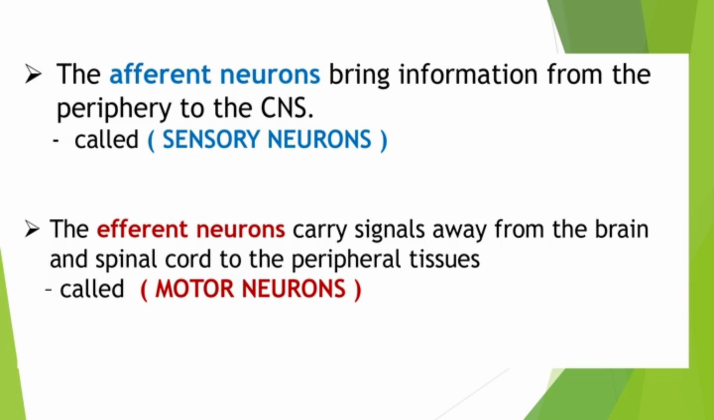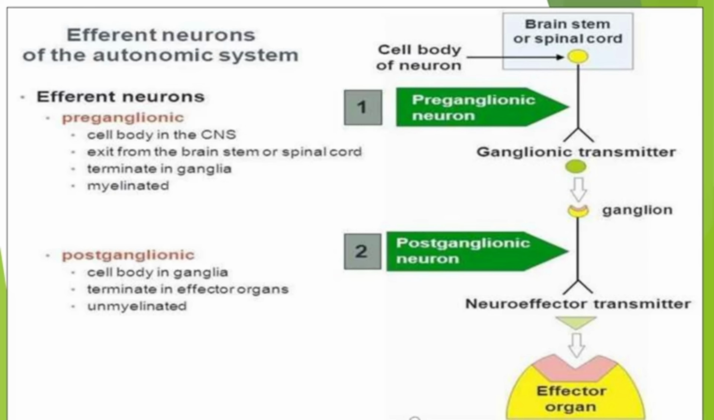And in the next slide I mentioned efferent neurons. Mainly two types of neurons come under the efferent neurons, preganglionic and postganglionic. This differentiation is also important. Based on this one, we can expect questions in the CAPS also.